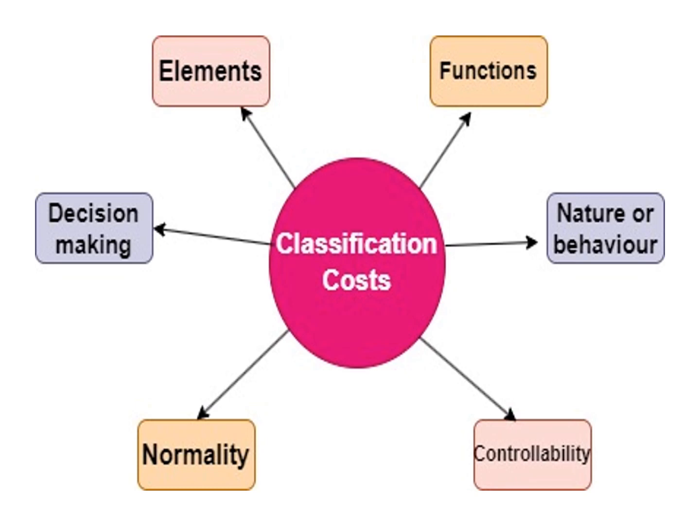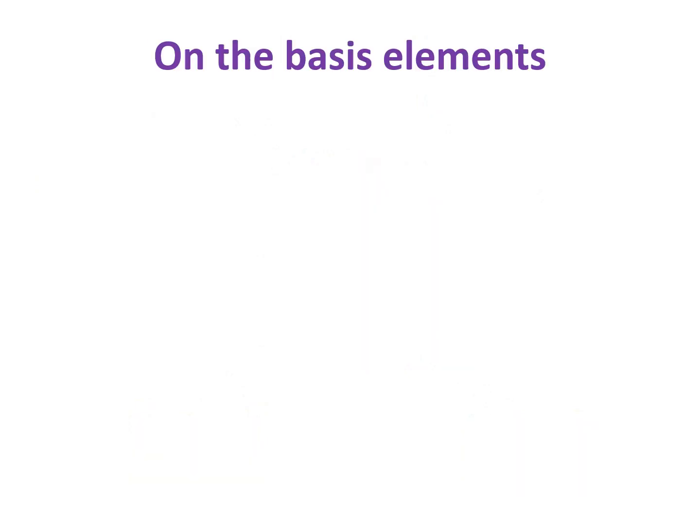Generally, there are various bases on which cost can be classified. On the basis of elements, on the basis of functions, on the basis of nature or behavior, on the basis of controllability, on the basis of normality, and on the basis of decision making and control. Now see one by one what are the various classifications of cost on the various bases. The first basis is on the basis of elements.